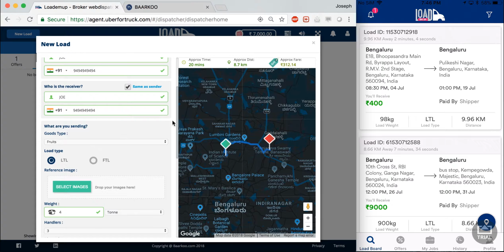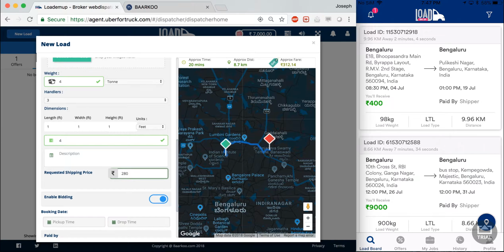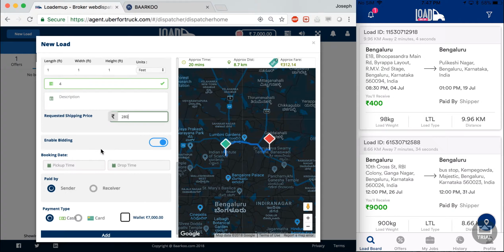So depending on what fee you set for a vehicle type in the super admin, the approximate fee will be displayed here and here. This just gives the agent an idea of what to expect, or rather what to offer a driver for this route, and we think it's quite an important feature. So as the shipper, I see that the approximate price for this route is 312 rupees. Taking that into account, I am going to offer 280 rupees for a load on this route.